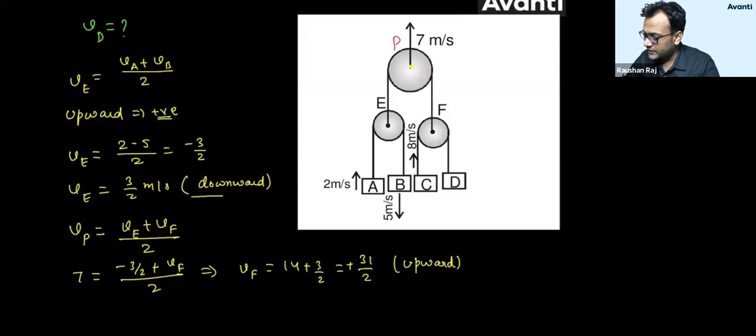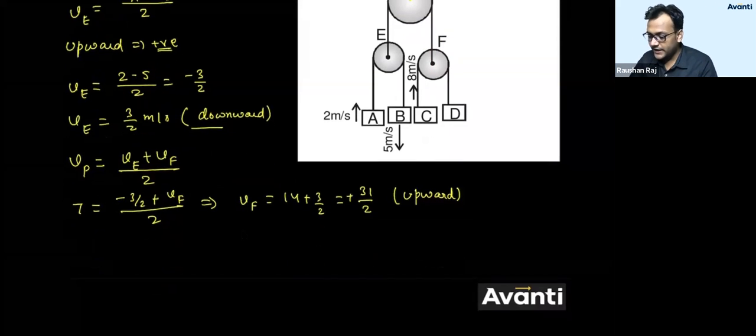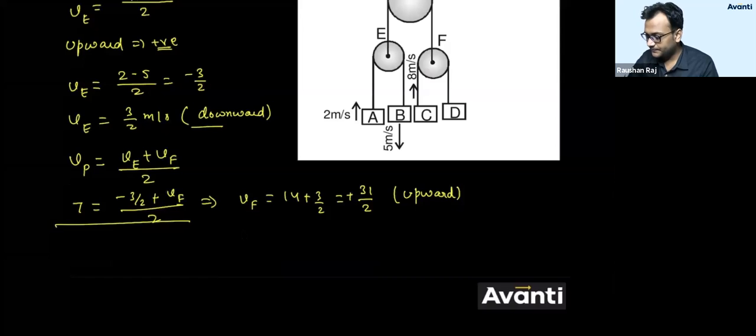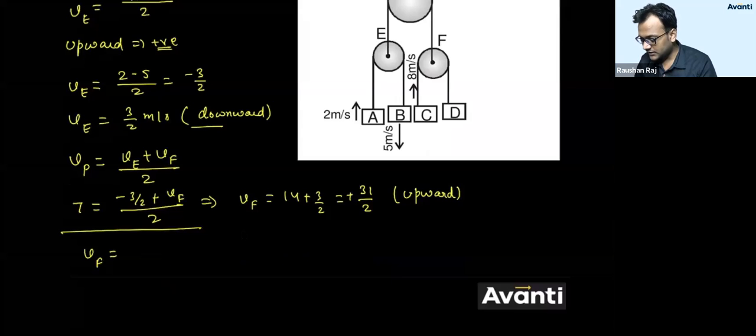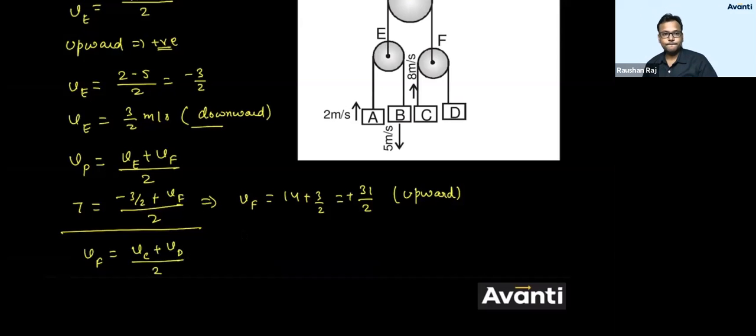So point F will try to go up. Now I can say VF is equal to velocity C plus velocity D divided by 2.